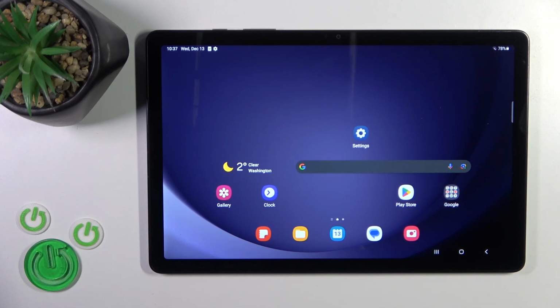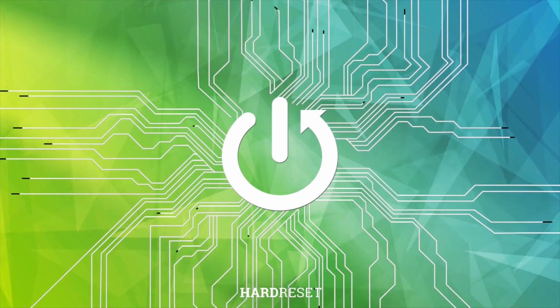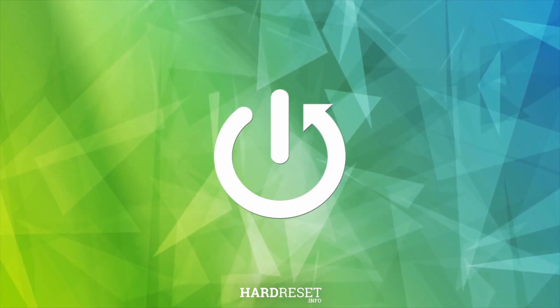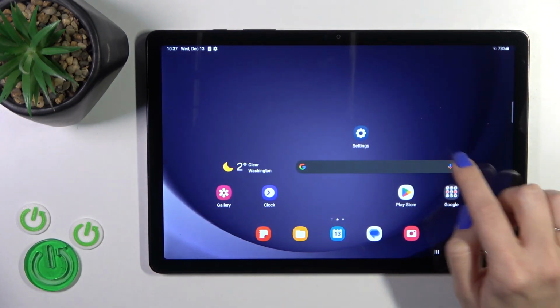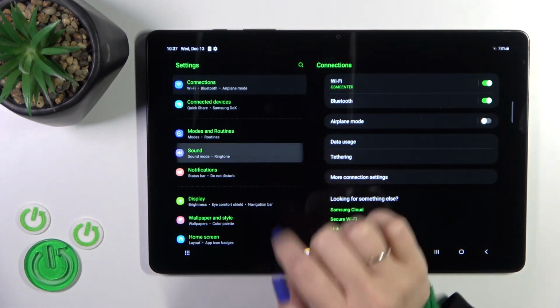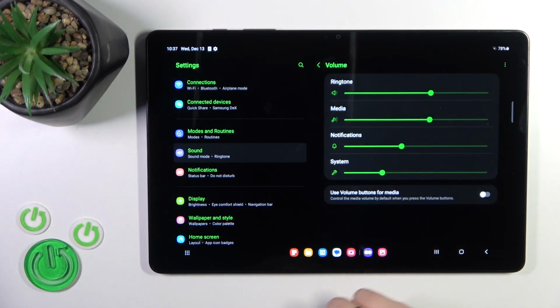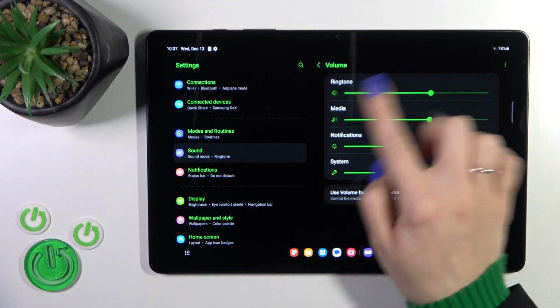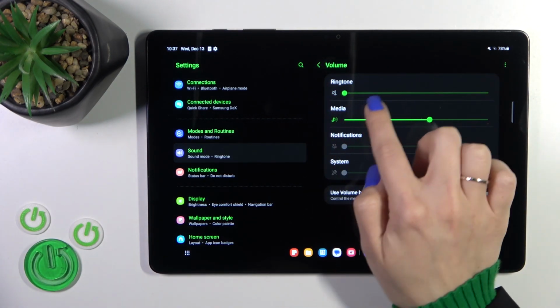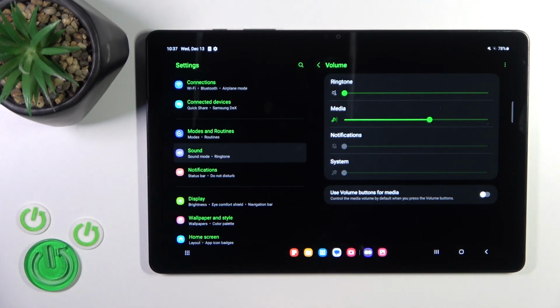Hi, this is the Galaxy Tab A9 and I'll show you how to mute ringtone volume on this device. So first open the settings application and tap to the sound section, then tap to volume, and to mute ringtone we should just slide to the left side these dots on ringtone volume panel.